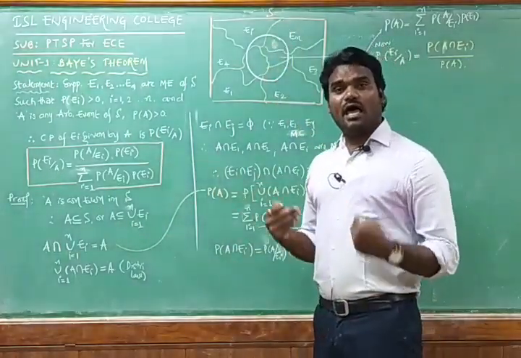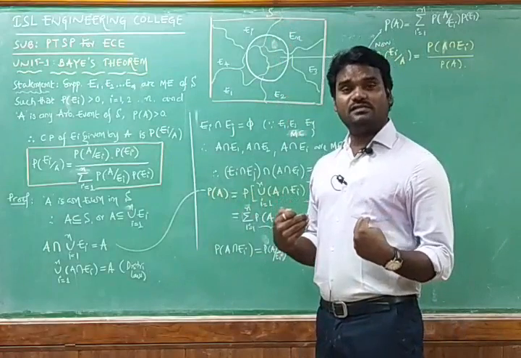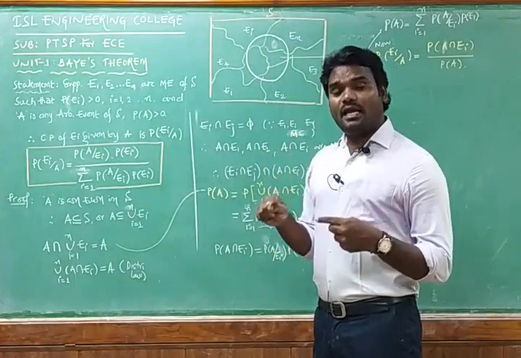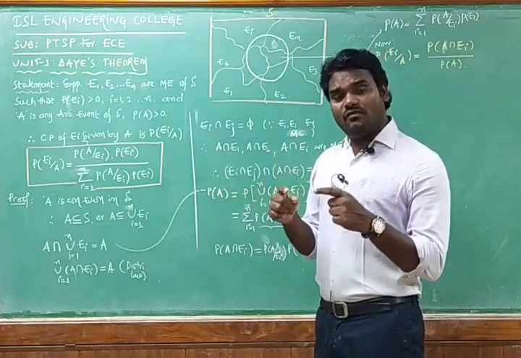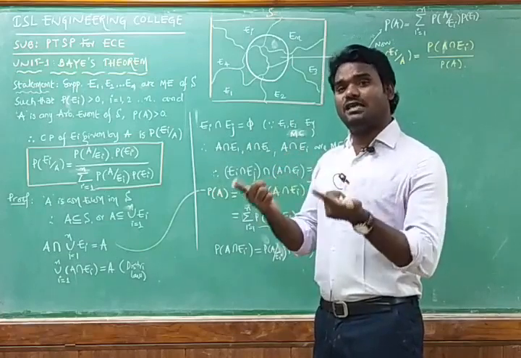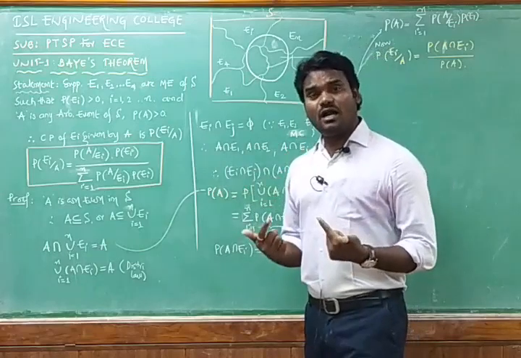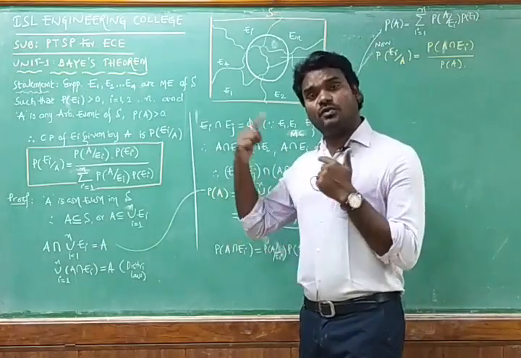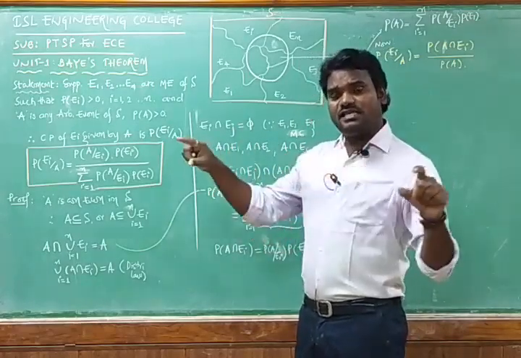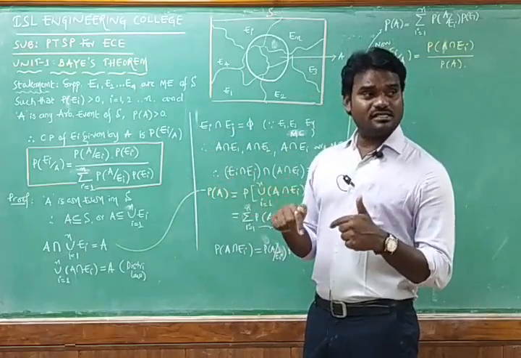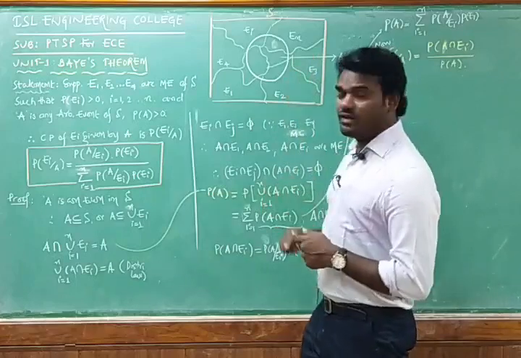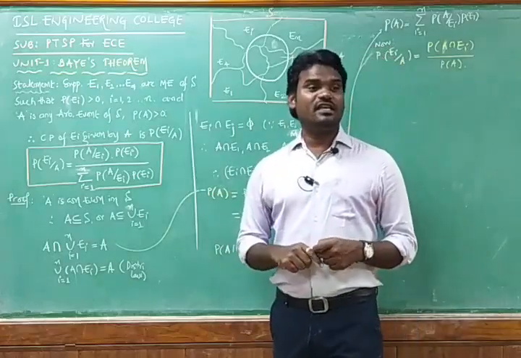We are selecting one arbitrary event such that this arbitrary event must be a subset of all the events. All the events are what? E1, E2 up to En. For all these events, A is going to be a subset. If A is a subset of all these events, then it will automatically be a subset of the sample space.